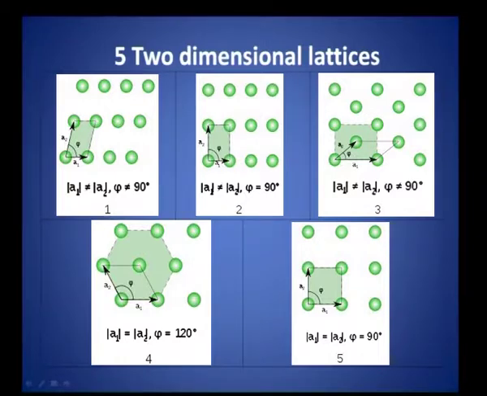So, these are the 5 possible lattices, the cell dimensions and the angle between the two vectors, right. This is a square lattice, A1 equal to A2, phi is 90 degrees. The other things are shown here, okay. They are the 5 possible two dimensional lattices.